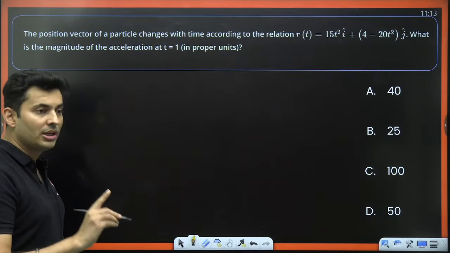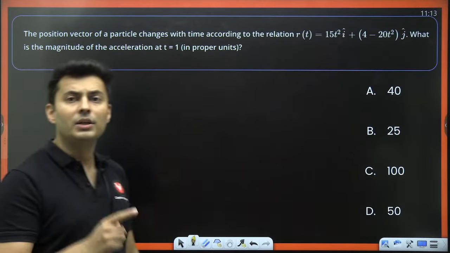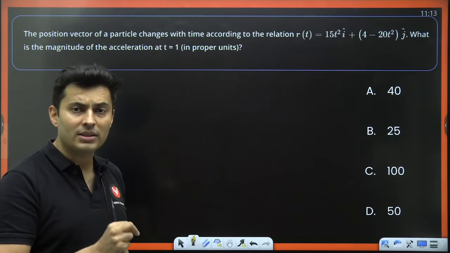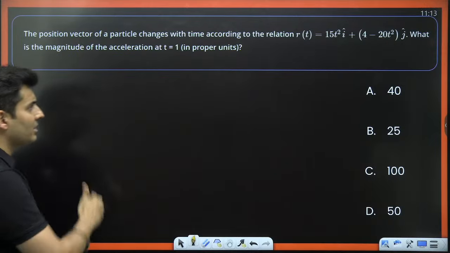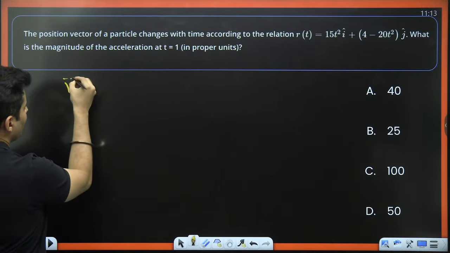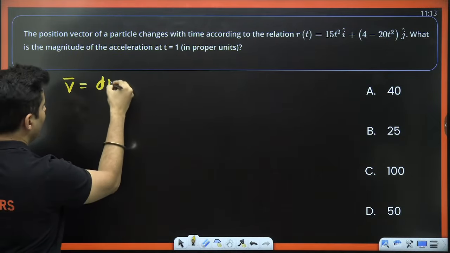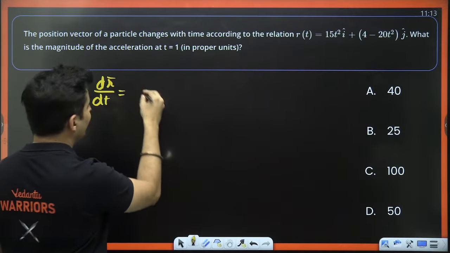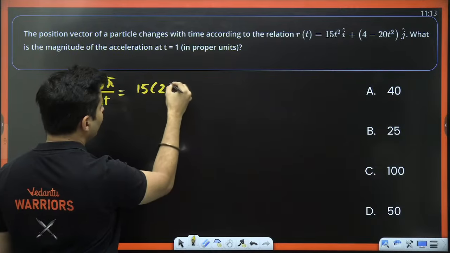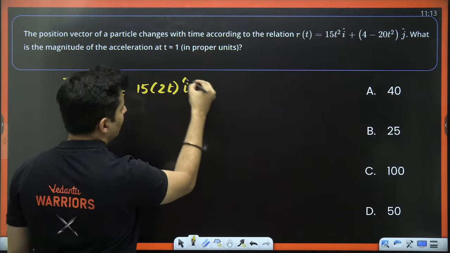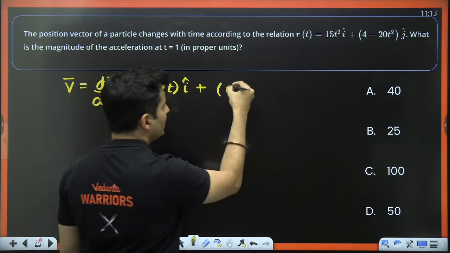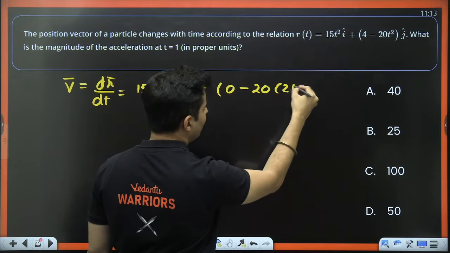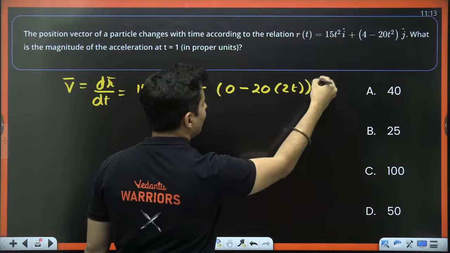If I know position, to find acceleration, I need to differentiate it two times. First derivative will give velocity, next derivative will give me acceleration. So the velocity will be the derivative of the position vector. 15t² derivative will be 15 into 2t i cap, plus 4 is a constant, so derivative is 0, minus 20t² derivative is 2t, and then you have j cap.